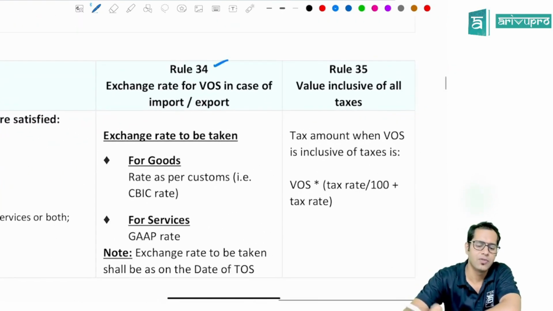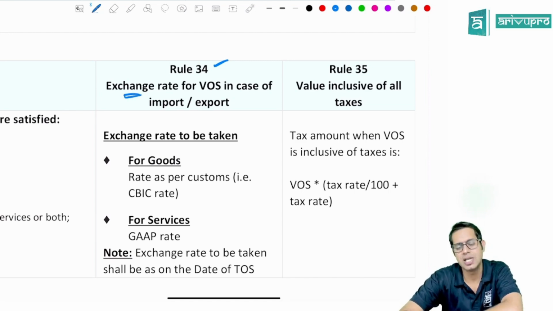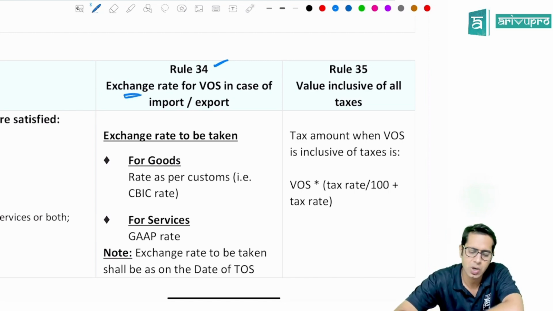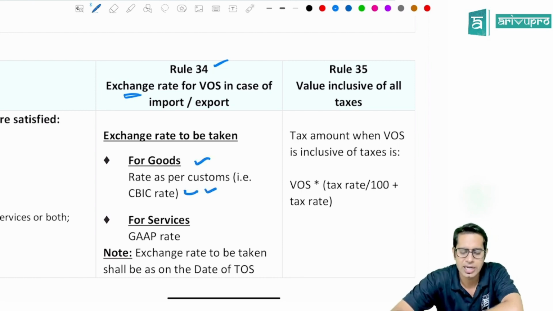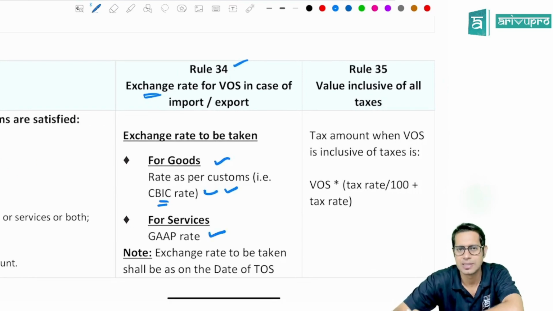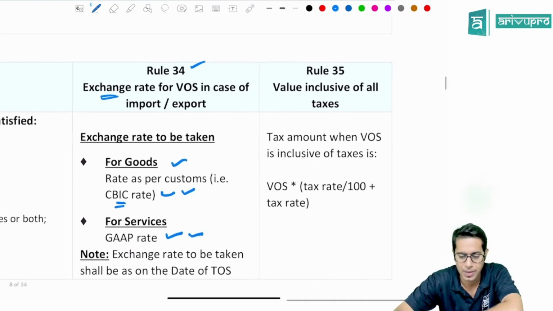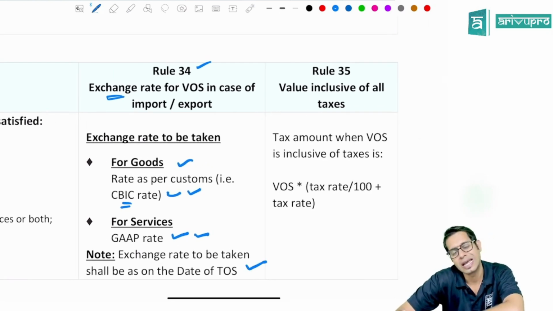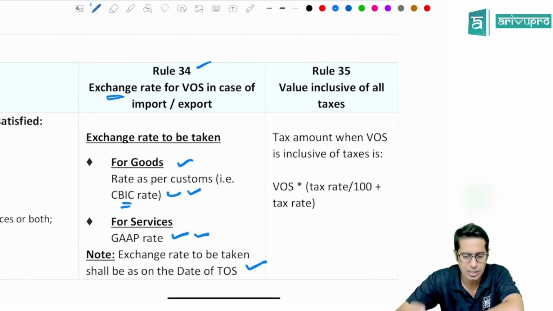Then rule number 34. What is the exchange rate which I have to take whenever there is a transaction of import or export? In case of goods, take the exchange rate as per customs as notified by the CBIC. And in case of services, take the GAAP rate, meaning generally accepted accounting principles, meaning whatever rate is agreed between the supplier and recipient, that rate should be taken. And the exchange rate as on which date should you take, sir? Exchange rate as on the date of time of supply should be taken.